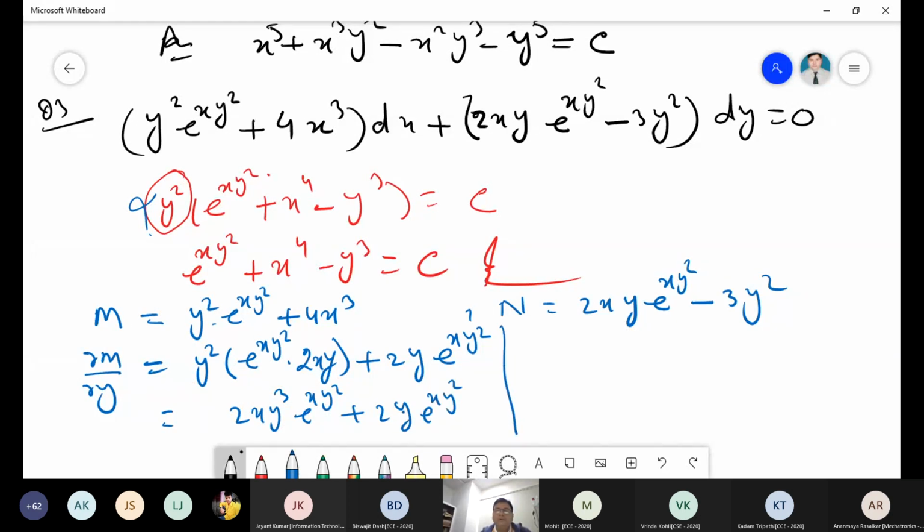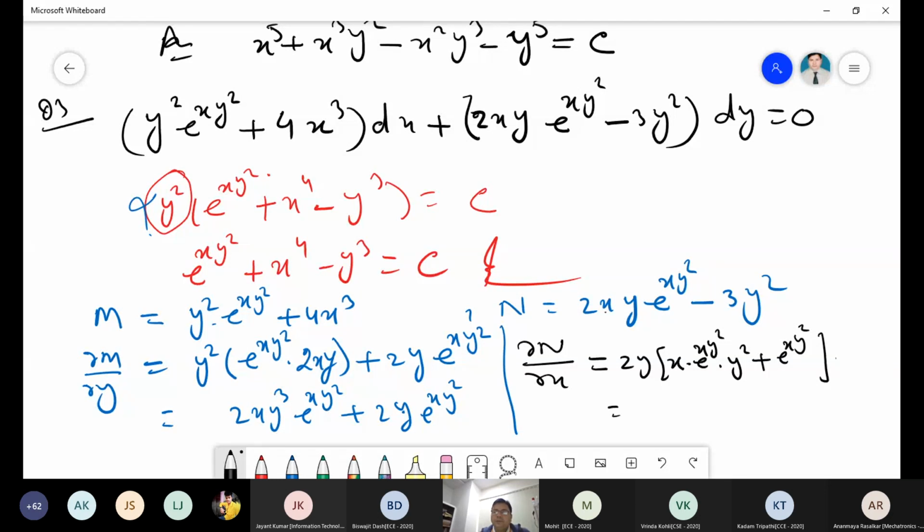Similarly, when you differentiate this del N upon del x, you can apply this rule again. You take 2y as a common factor here. Now differentiate this: x into e to power xy square and then into y square. Fine. Then plus e to power xy square, and then minus this is equal to 0. This is 0.